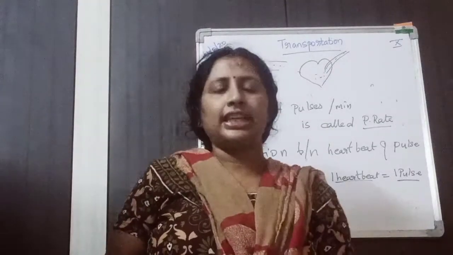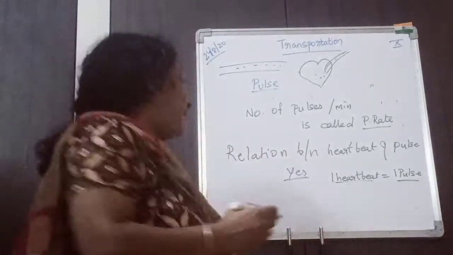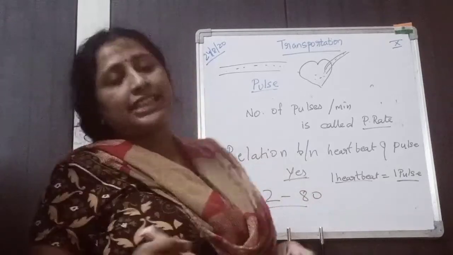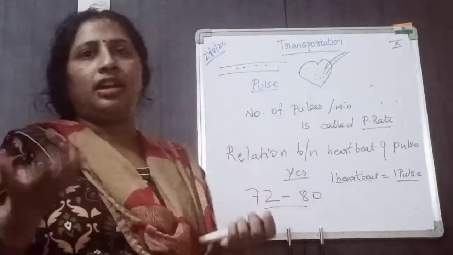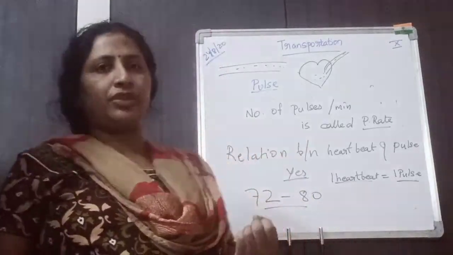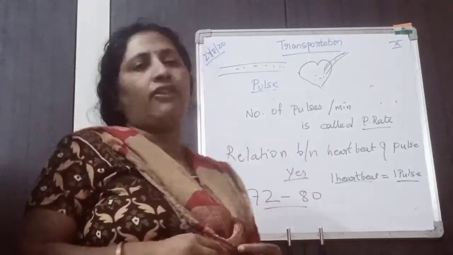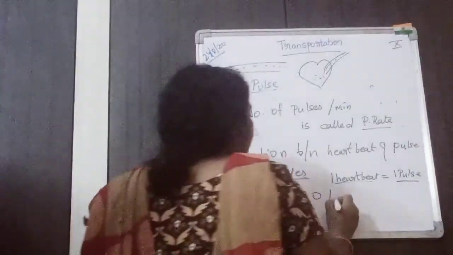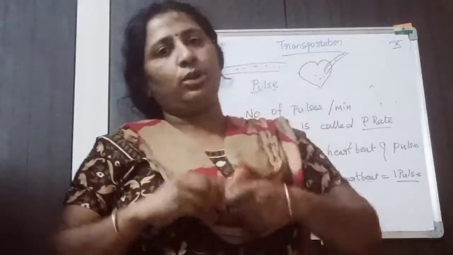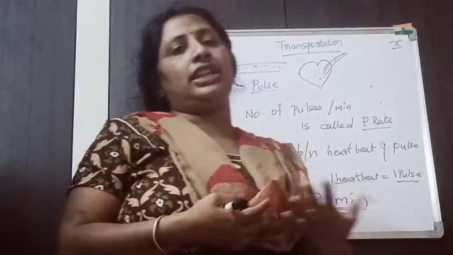When a person is in rest condition, generally the pulse is 72 to 80 times per minute, which means the heartbeat is 70 to 80 times per minute. But it changes depending on the situation.